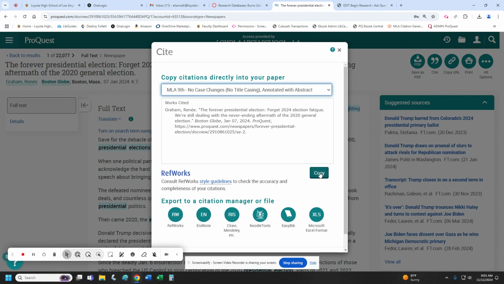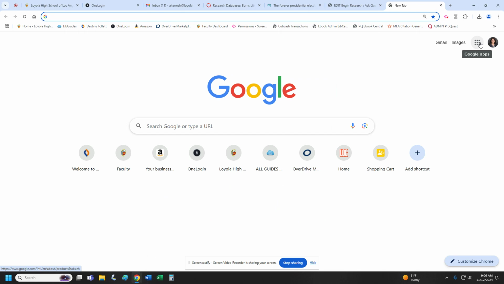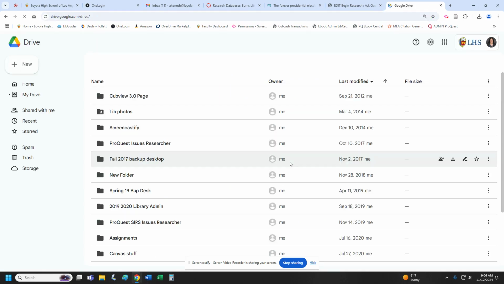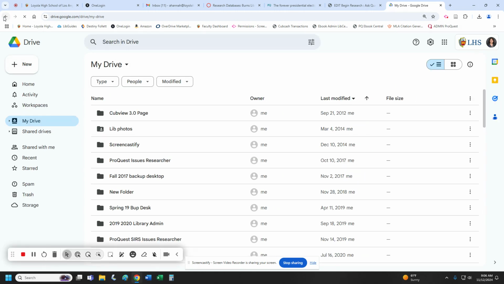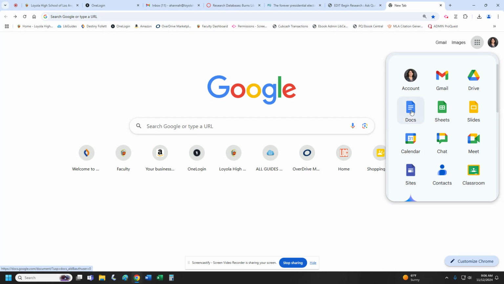Okay, so you may remember this from your last year when you came down here to the library and we kind of showed you some things on research and databases. They all have tools like these, so you might want to copy, and then you want to have, let's say, your drive open. You can copy the whole thing, but what we want to do here is create a document.